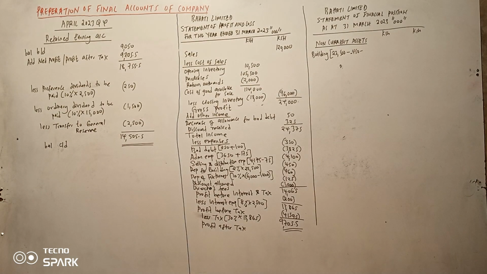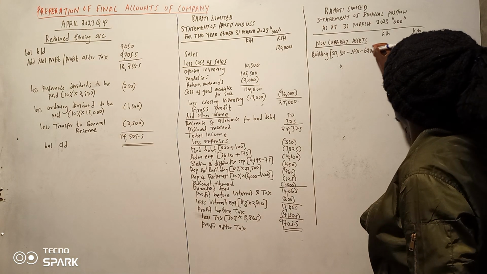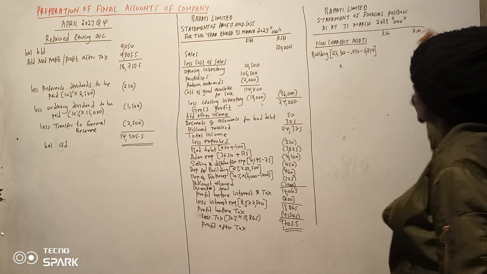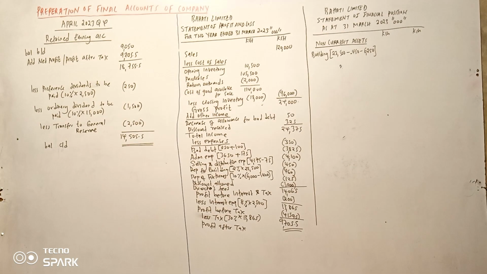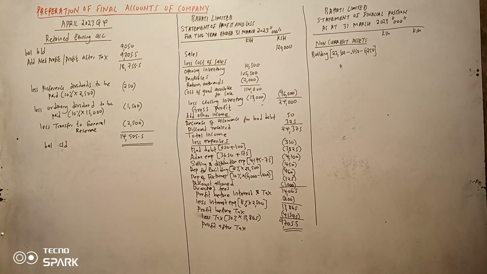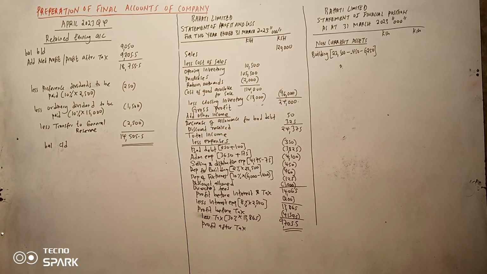Now accumulated depreciation for building is 6250. So utapata hiyo figure. So itakuwa ni 22,500 minus 450 minus 6250. Mimi napata figure 15,800.